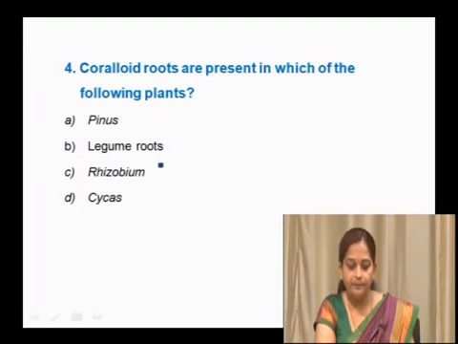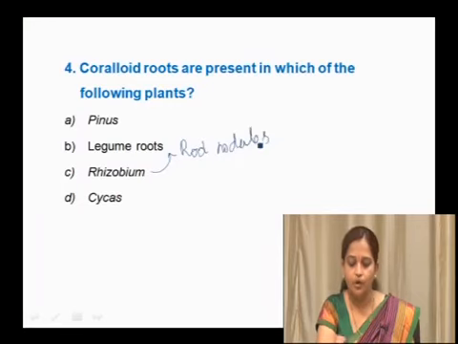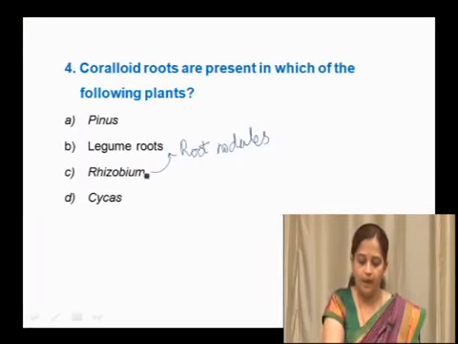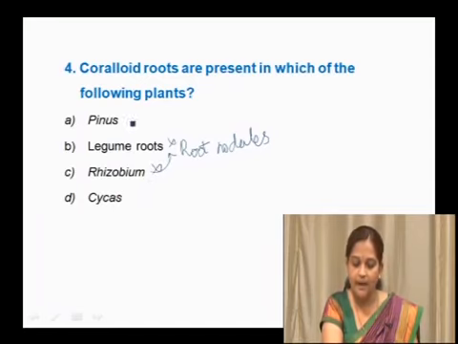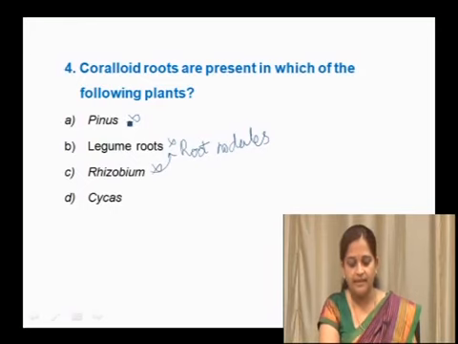Rhizobium is a bacteria which forms root nodules in legumes. So these two options are wrong. And in Pinus, mycorrhiza is associated and they don't have any coralloid specialized roots here. So this is also a wrong answer. So the correct answer here is cycas with coralloid roots.